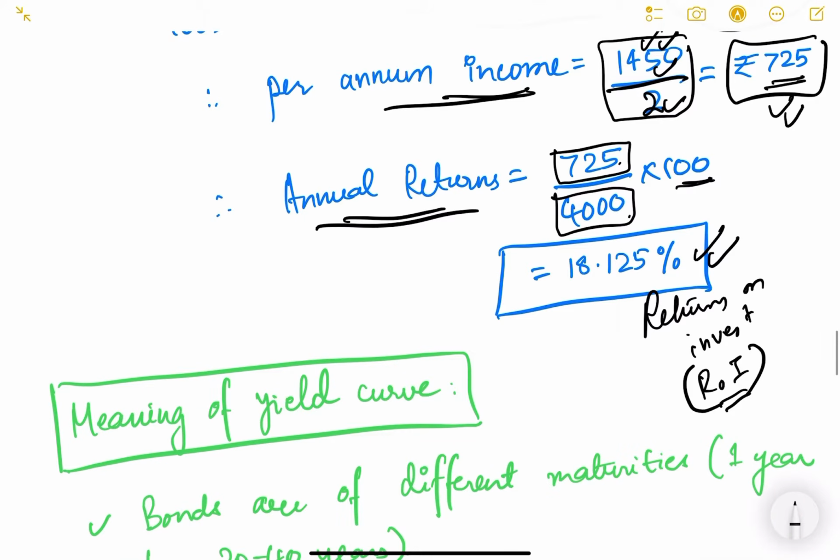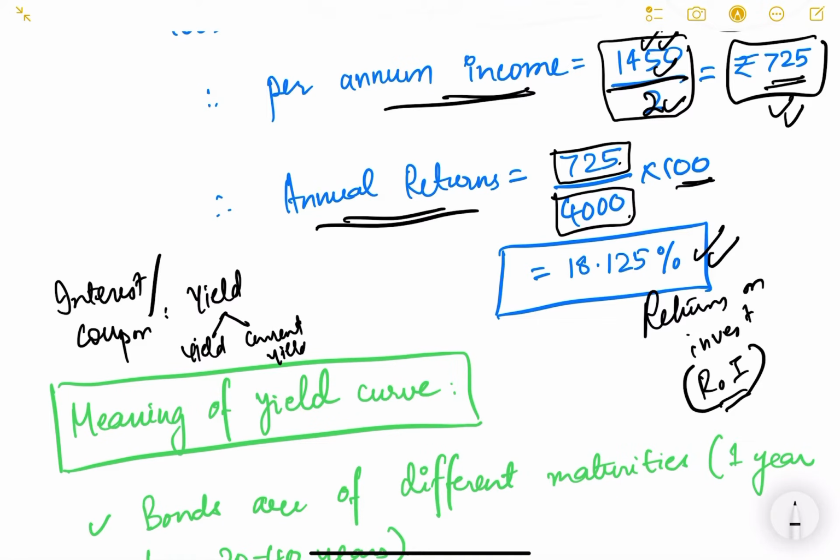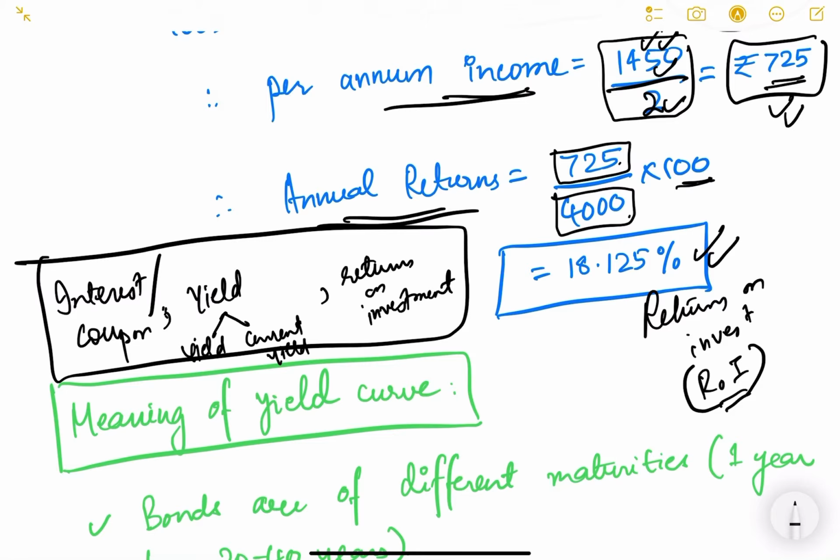So I hope now you have understood the difference between interest rate, or coupon rate, and yield. Yield also has 2 types. One is your annual yield, which depends on your actual investment, and another one is your current yield. And the third one is returns, annual returns, returns on investment. So these are the 3 concepts I have explained to you. You may want to watch this video once or twice in order to understand this, but it is a very, very simple concept. Just try to understand the difference between these 3 things.